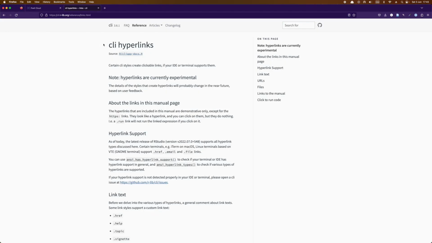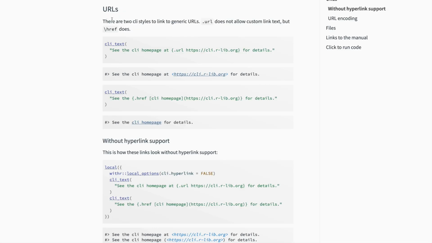Now I've come here to the CLI website, and I'm reading about how to use links in messages. It says that there are two CLI styles to link to generic URLs. .url does not allow custom link text, but \href does. So I probably want to use the href type.